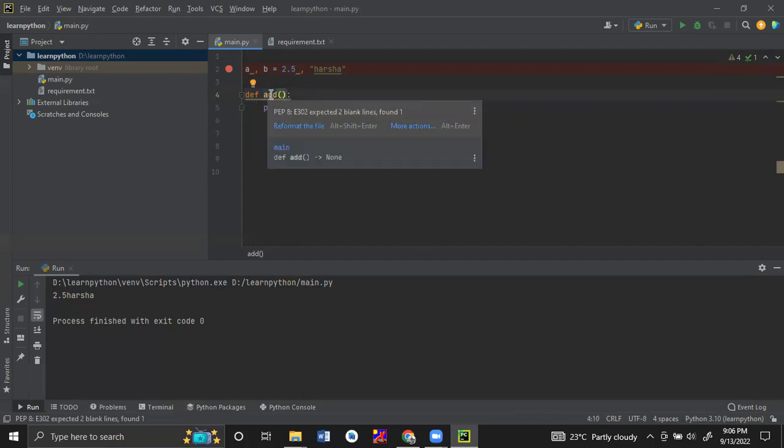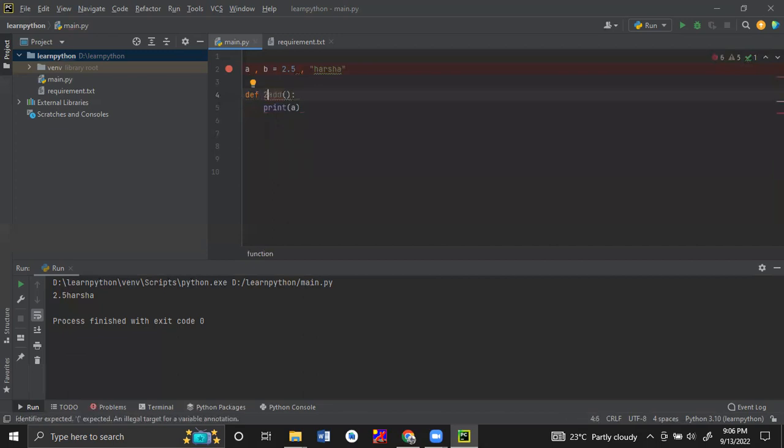For example, I am doing the addition operation, so I'm just giving the name as add. Otherwise, you can give the complete name. In the same way as declaring a variable, the method name is case sensitive. Within the open bracket and close bracket, we can pass the parameters. Parameters means that when we are calling this method, we can pass values within this bracket.